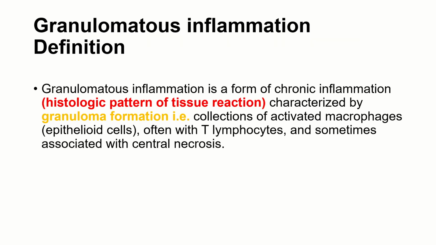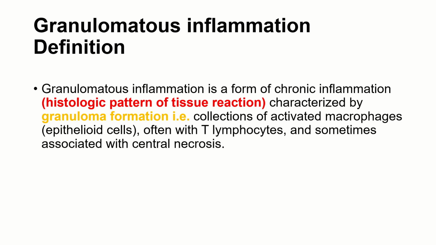Now, how will you define granulomatous inflammation? Granulomatous inflammation is a histological pattern of tissue reaction and it is a form of chronic inflammation. It is a type of chronic inflammation only, but in which you will see a specific tissue finding, that is granuloma formation.